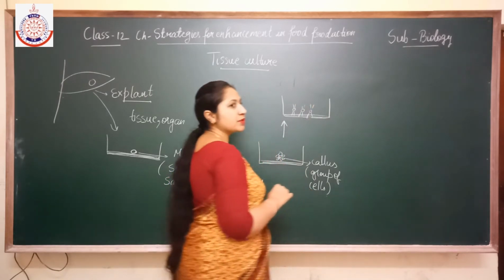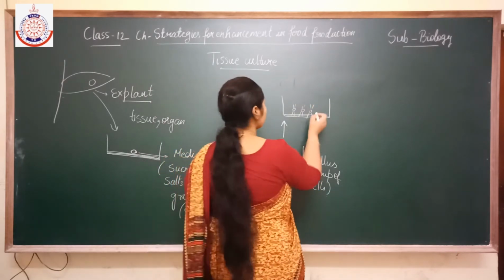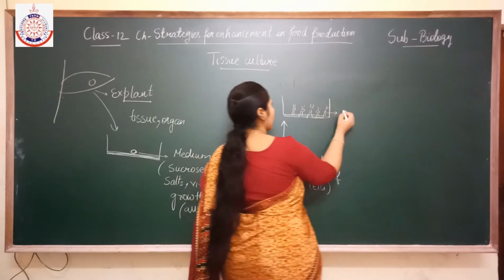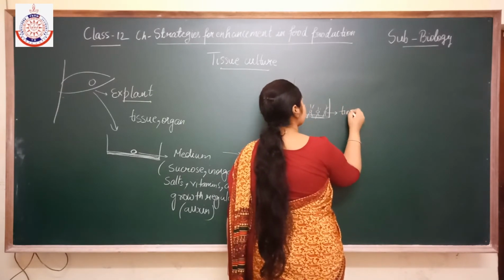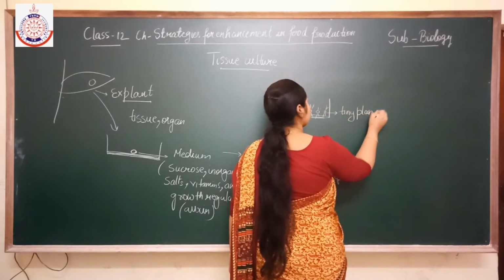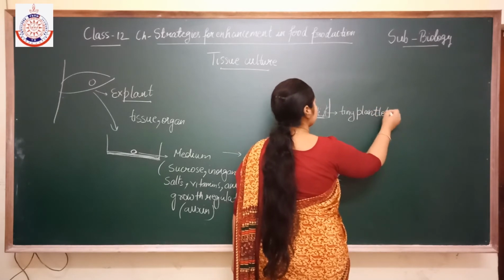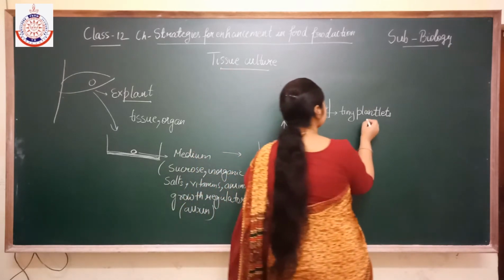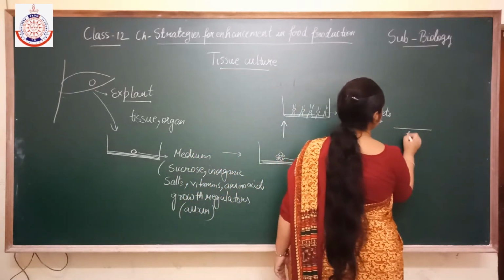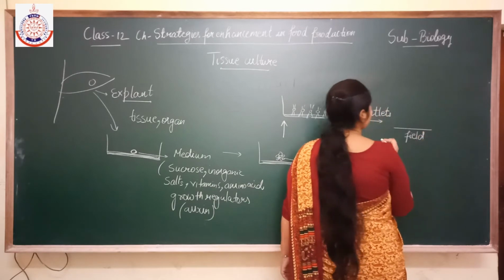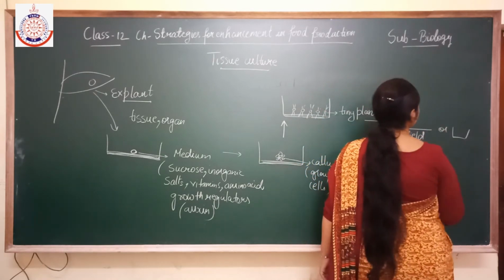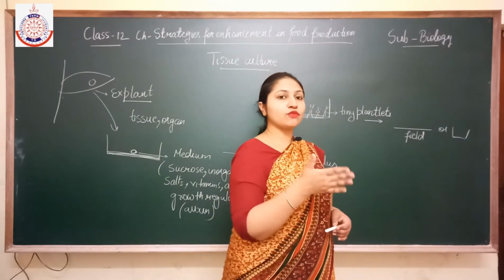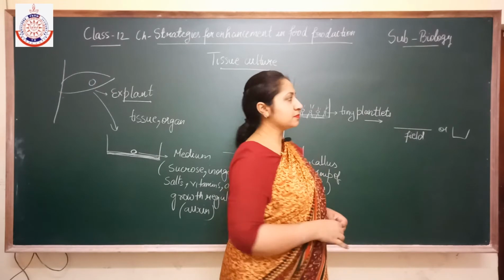Means the cells present in the callus form the roots and shoots, and then they are known as tiny plantlets. And these tiny plantlets, when they grow in a field or in a pot, then they form a new organism, means a fully grown plant.